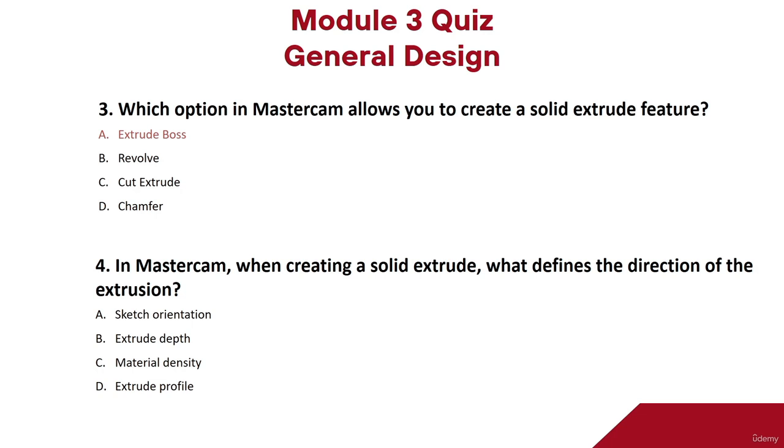Next question is, in Mastercam, when creating a solid extrude, what defines the direction of the extrusion? Option A, sketch orientation. Option B, extrude depth. Option C, material density. Option D, extrude profile. So the right answer to the question is extrude depth.